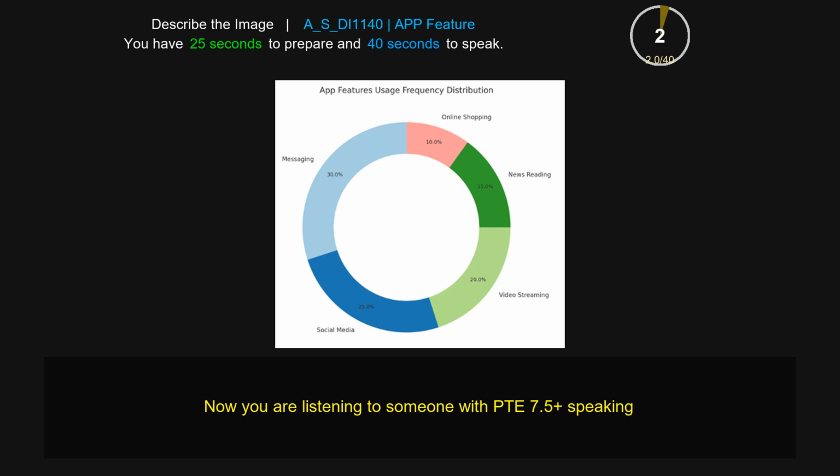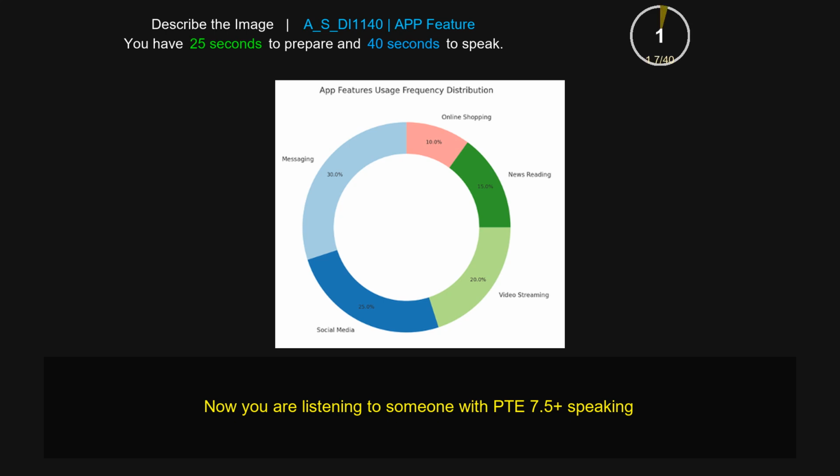This given photo gives information about the app features usage frequency distribution. First of all, I can notice that the highest is messaging, and after that there is social media, showing 25%, and video streaming, showing 20%, whereas news reading is 15%, and online shopping is 10%. So I can notice that the highest is messaging, and the lowest is online shopping. So there are lots of differences and variations between all of these.